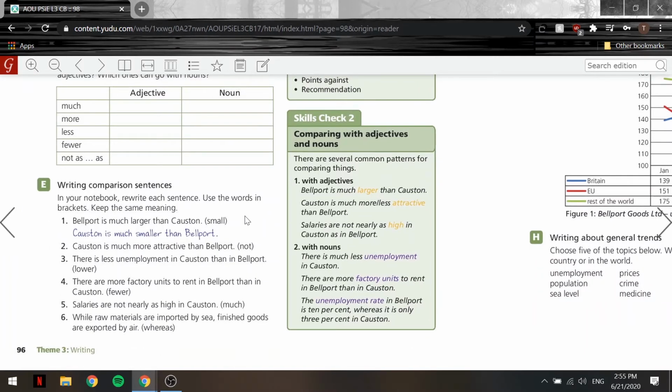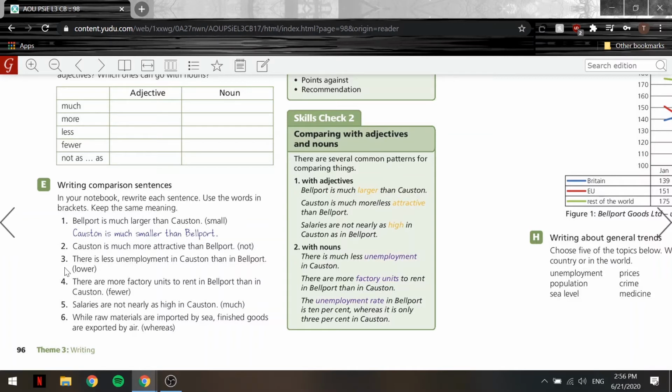Okay, now let's go to exercise E. Writing comparison sentences. In your notebook, rewrite each sentence, use the words in brackets, but keep the same meaning. So we have words here: small, not, lower, fewer, much, and whereas. We're going to rewrite each sentence, but keep the same meaning. Let's take a look. One is Bellport is much larger than Coston, and I want to rewrite it in a different way using the word small. So I'll say Coston is much smaller than Bellport. 2, Coston is much more attractive than Bellport. Not. So I'll say Bellport is not as attractive as Coston.